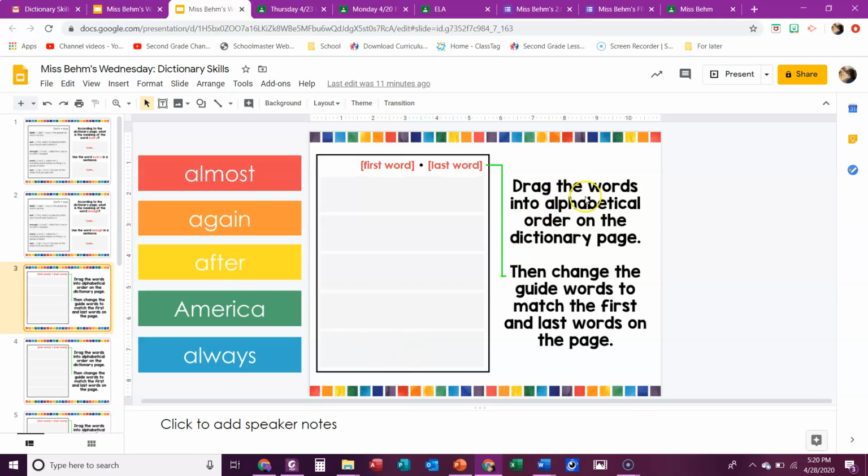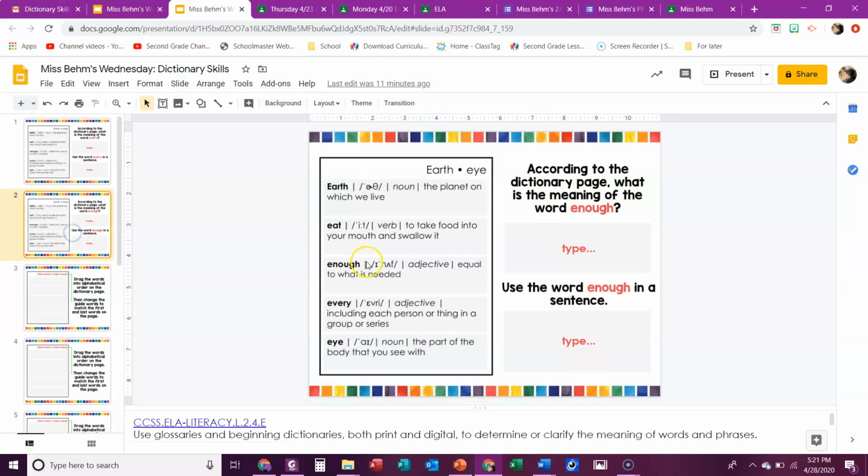Now, it says, drag the words into alphabetical order on the dictionary page. Then change the guide words to match the first and the last word, okay? So first up, you have to alphabetize these 5 words. So put them in alphabetical order. Then look at this page right here. We have guide words that are up at the top of the dictionary page. Those show you what is the first word on that page and what is the last word on that page.